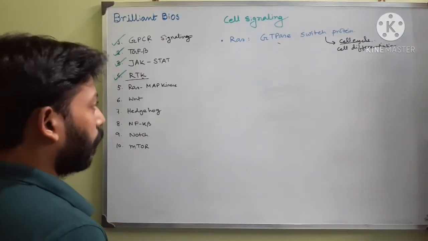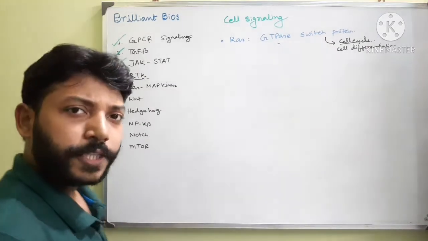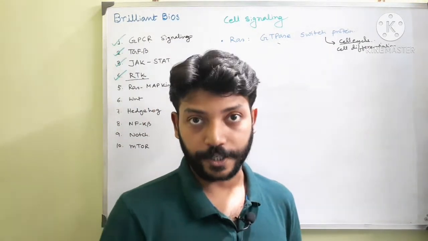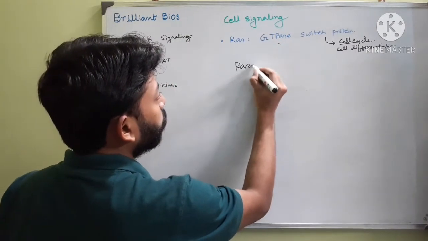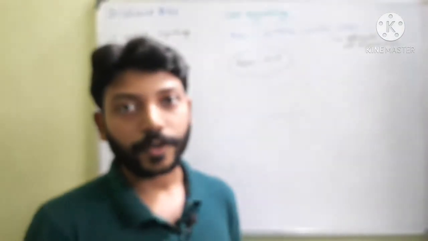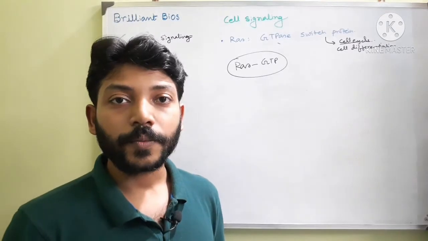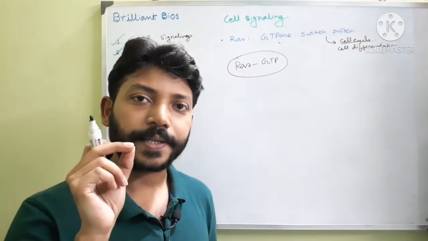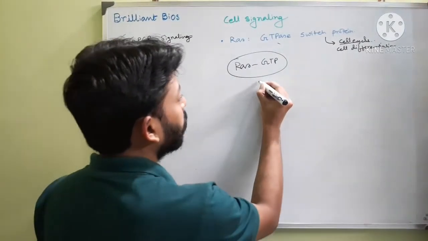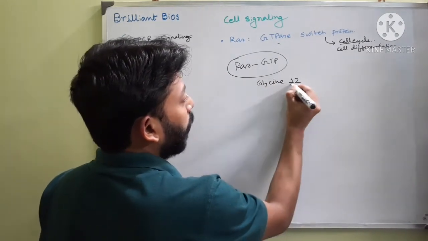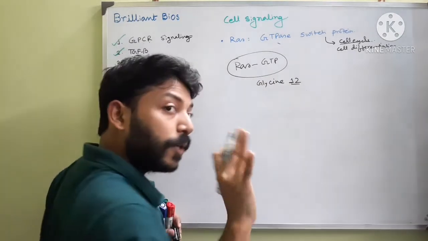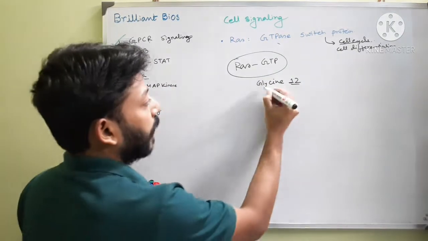An important fact about the RAS protein is that it can be constitutively activated. That means the RAS protein will never hydrolyze this GTP. How does this occur? There is an amino acid at position 12 called glycine. The 12th amino acid in normal RAS is glycine.